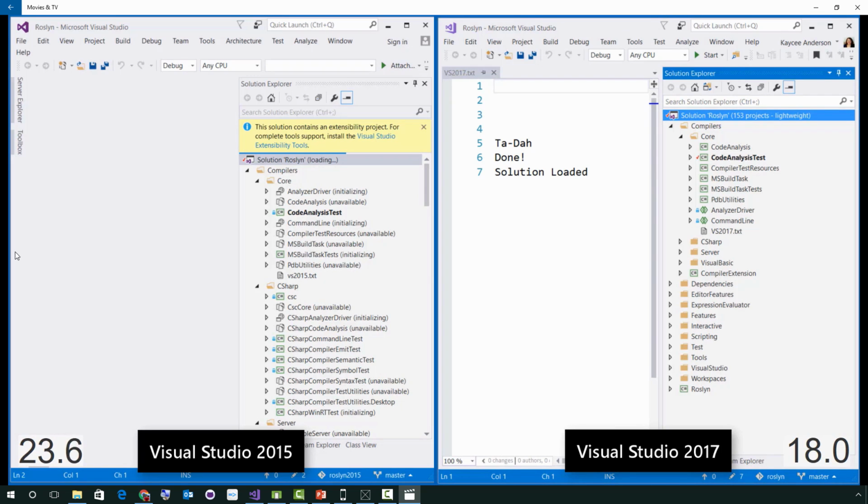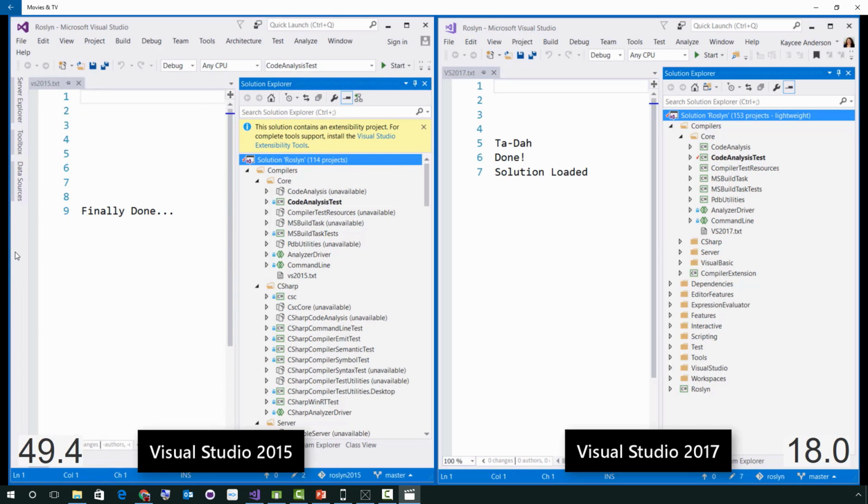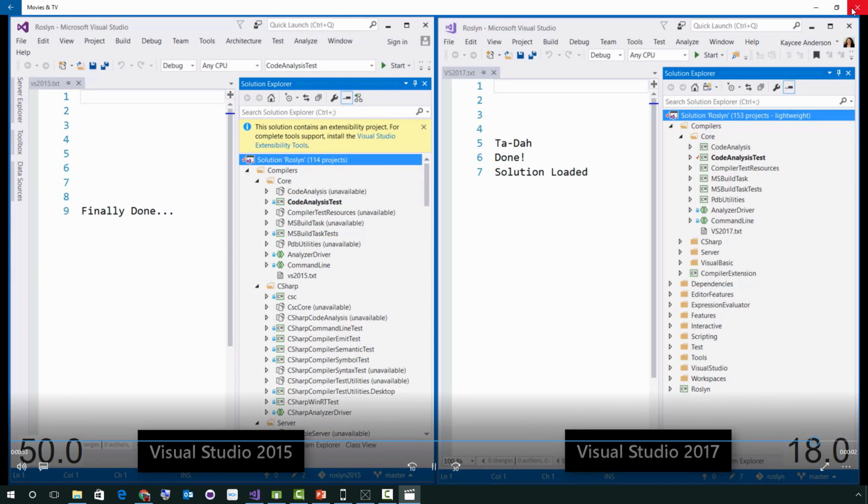Well, in 2015, it's still looking and needs to install extensibility tools, and it's loading the projects, and it takes over 30 seconds. I think in some aspects, like 35, we can see all those initializers coming through. And if you're a Xamarin developer or .NET developer, you're used to having large projects with a lot of stuff. Oh geez, 40, 45, 46 seconds at this point. So just how much time we've shaved off of just actually opening a project. It's really bananas, the speed improvements that are in there.